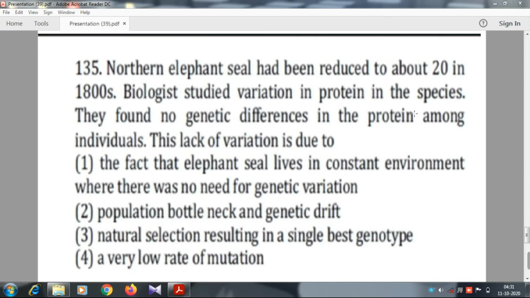Third option, natural selection resulting in a single best genotype. Fourth option, a very low rate of mutation. Which is the answer? The answer is population bottleneck and genetic drift, because they told about the 20 in the 1800s, a small population. So the correct answer is the second option.